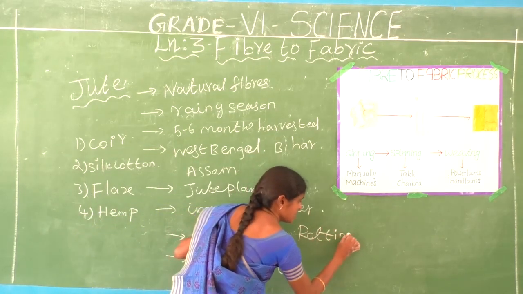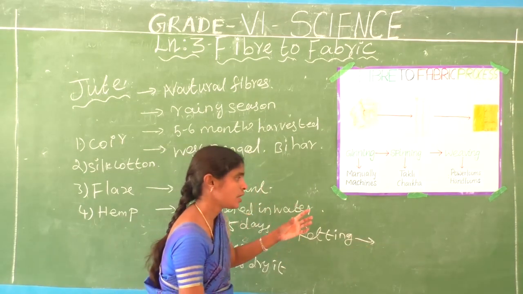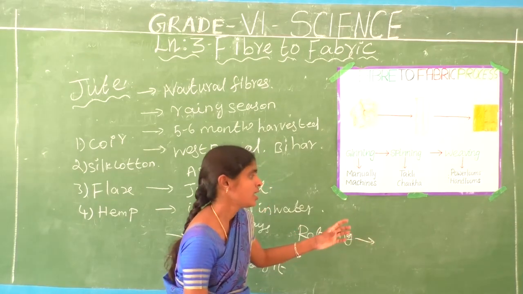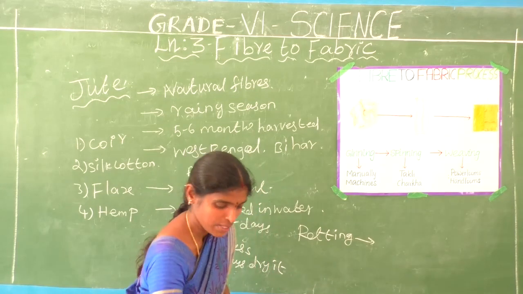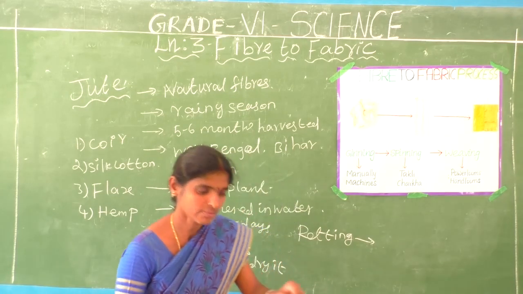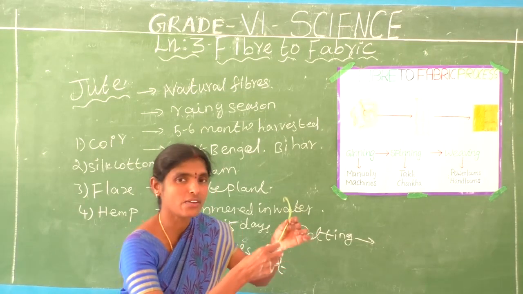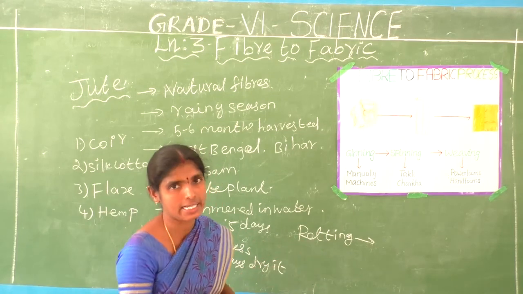That means the jute is converted into jute fiber. That process is called retting.